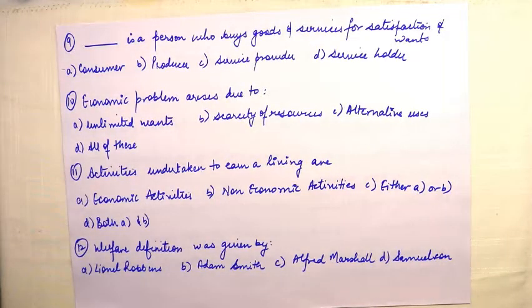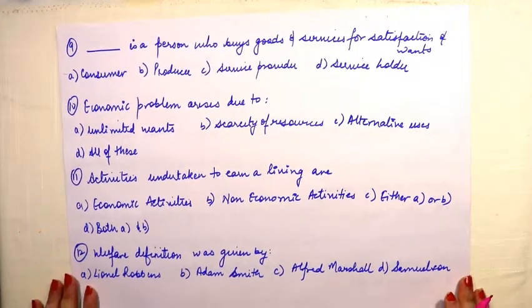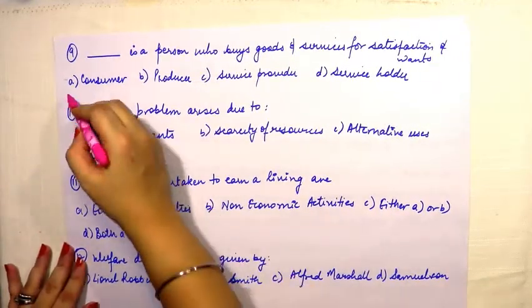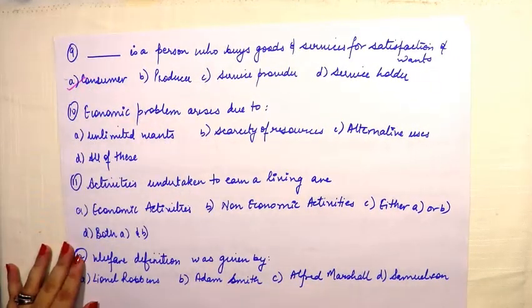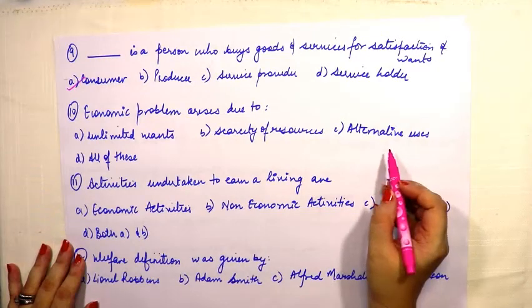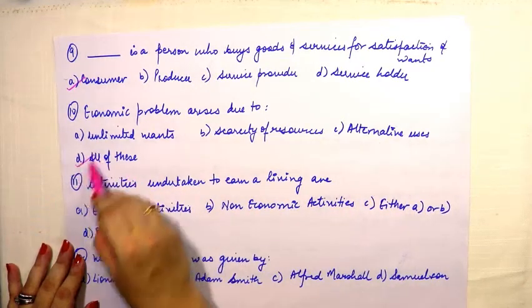Moving on to the next one. Dash is a person who buys goods and services for satisfaction of wants. That is always a consumer. So here the answer is consumer. Problem arises due to unlimited wants, scarcity of resources, alternative uses, all of these. So हमेशा problem क्यों आएगी इको में? Because जो हमारे resources हैं वो scarce हैं, because हमारी wants unlimited हैं and उसकी जो use हैं वो alternative हैं. So all of these is the answer here.